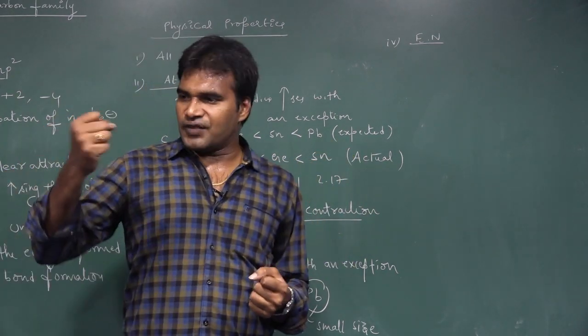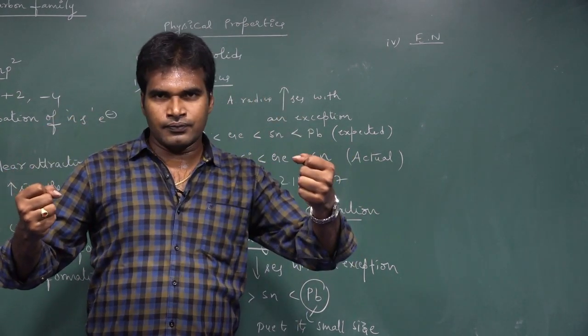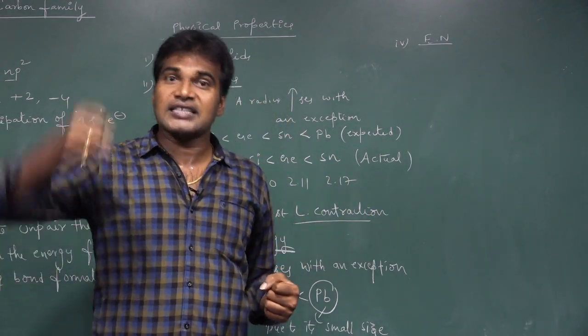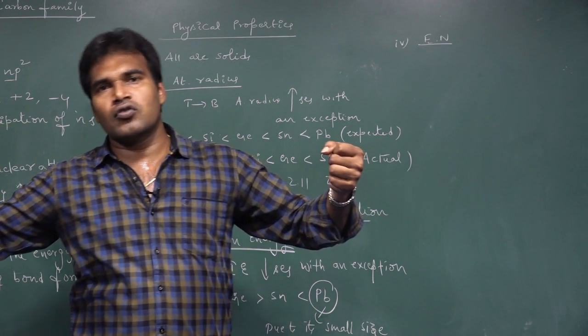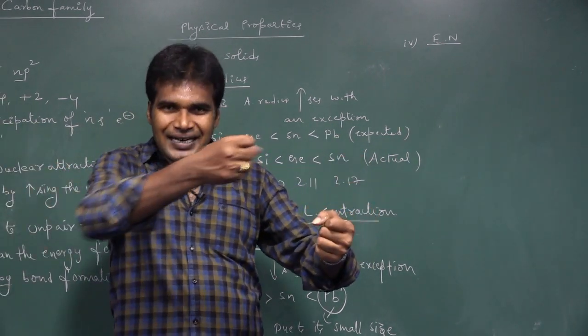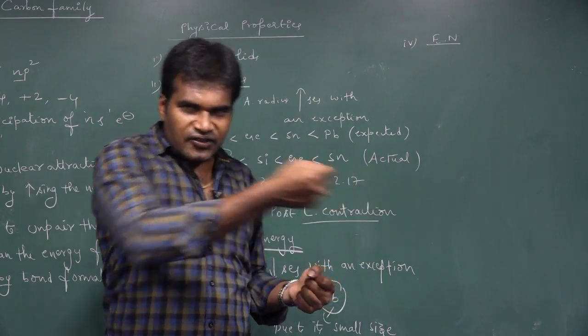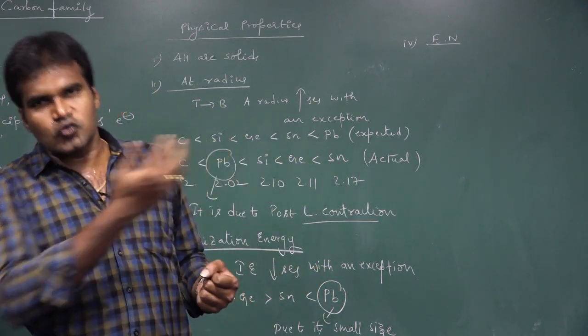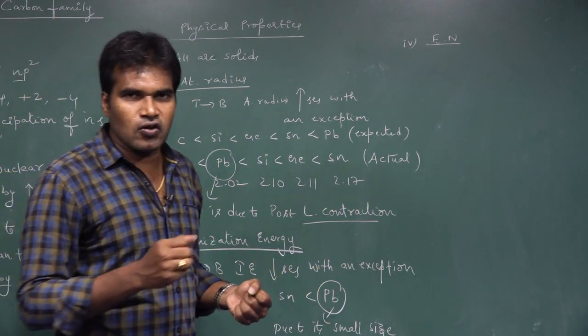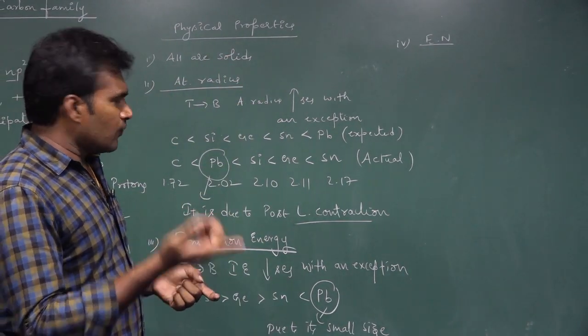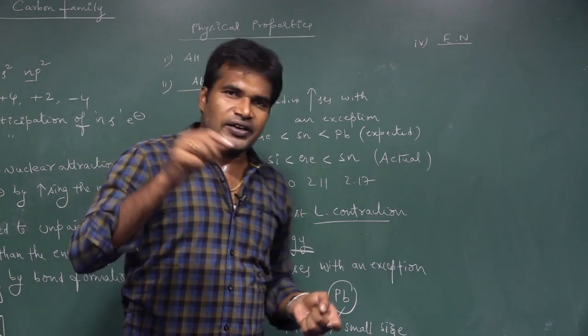If A is weaker than B, the thread will go towards B. If A is stronger than B, the thread will go towards A. That means the tendency of an atom or element to attract the shared pair of electrons towards itself is called electronegativity. Electronegativity usually depends upon effective nuclear charge.